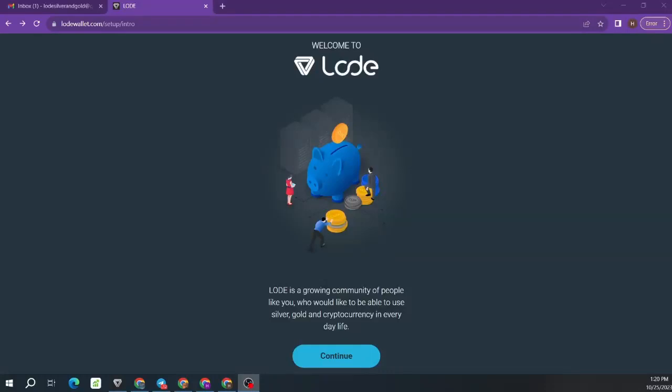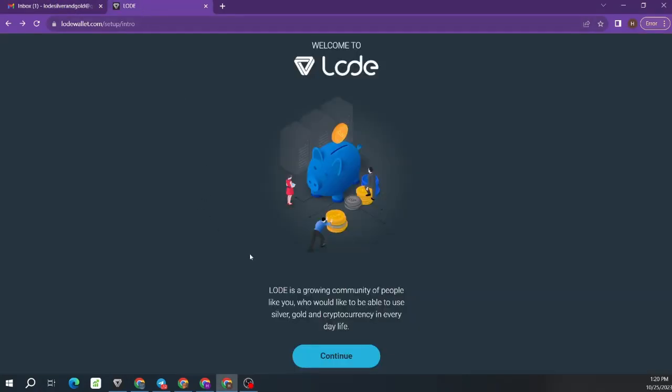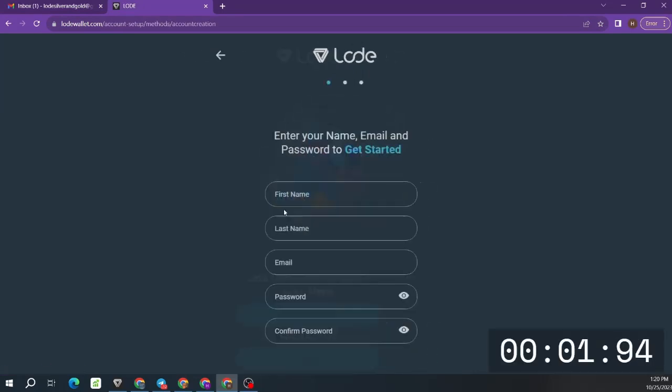Okay, we're going to create a LODE account in record time. We need to have our email address ready and our application. Let's go to lodewallet.com. Continue, get started, set up account.